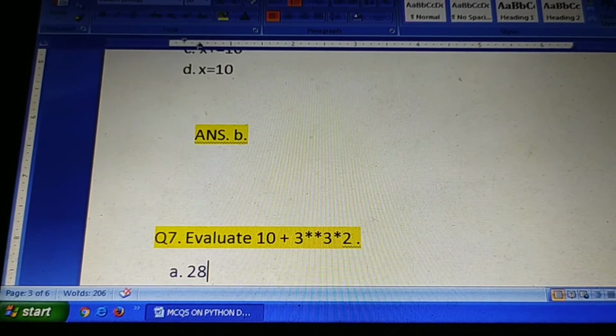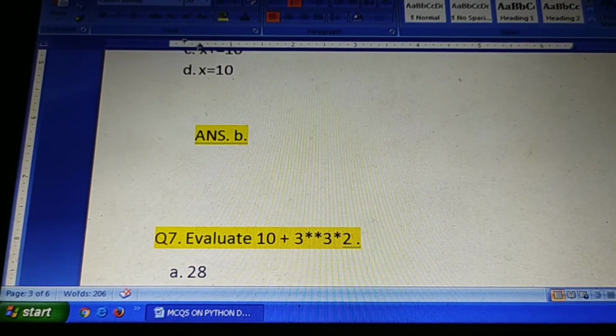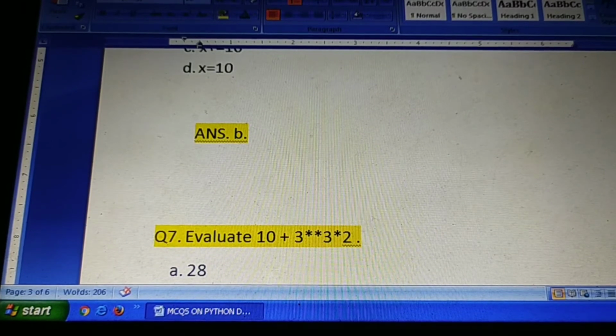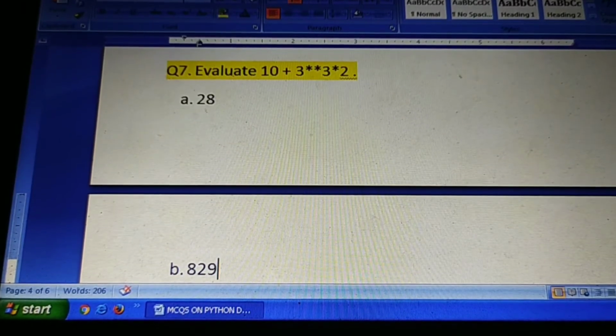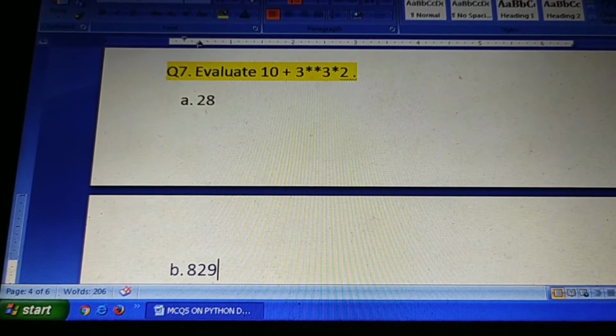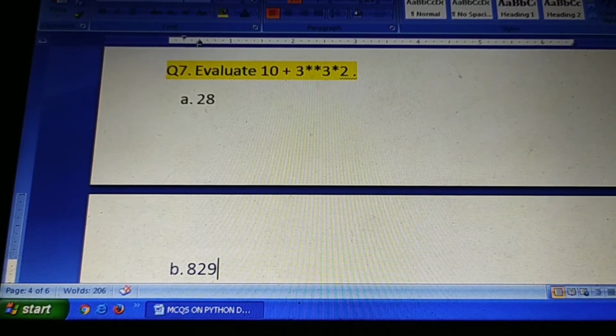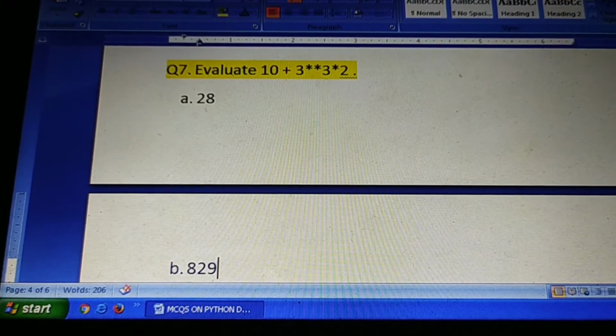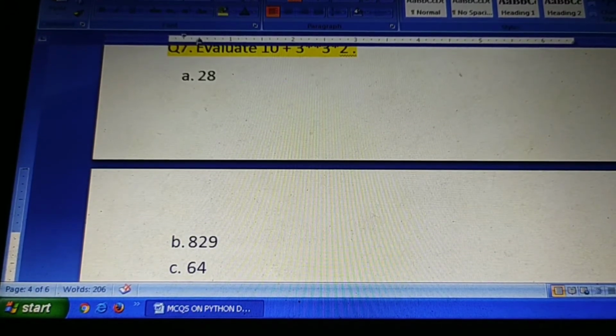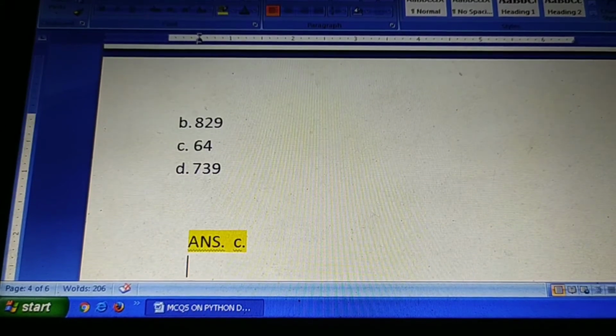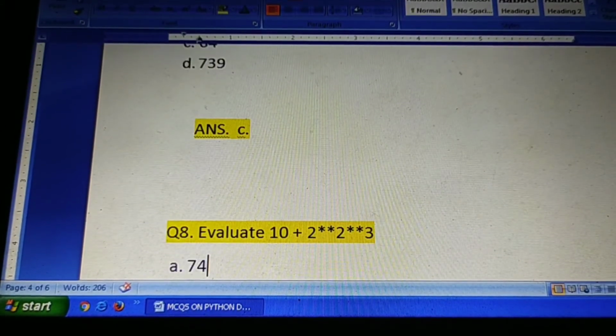Okay, question number 7. Evaluate 10 + 3 ** 3 * 2. See the expression. It's a very interesting, tricky one. 3 ** 3 * 2. It means you have to evaluate first 3 cubed, then it will be multiplied by 2, then it should be added to 10. That means the correct answer is 64. Answer number C.